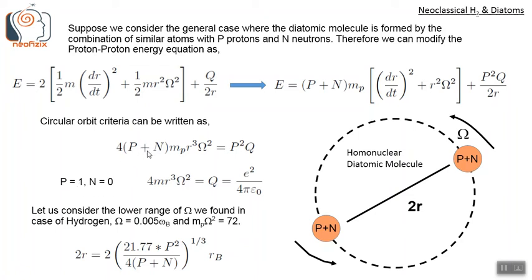If P equals 1, N equals 0, this reduces to the relationship that we saw previously, 4 m r cube omega square equals Q, where Q is this constant e square by 4 pi epsilon naught. So this is the generalized form, 4 (P plus N) mp r cube omega square equals P square Q, for any homonuclear diatomic molecule.